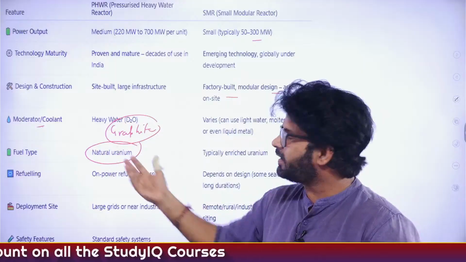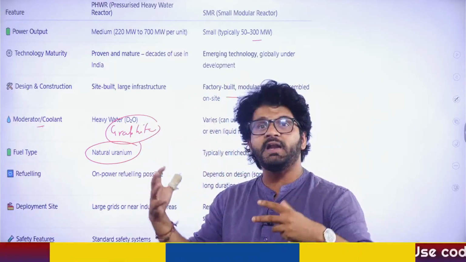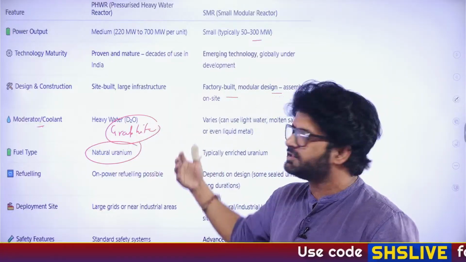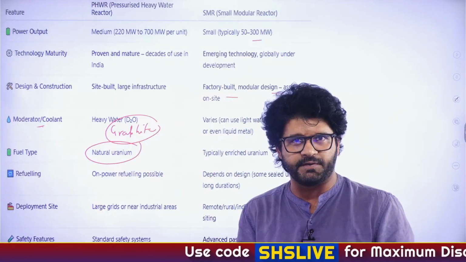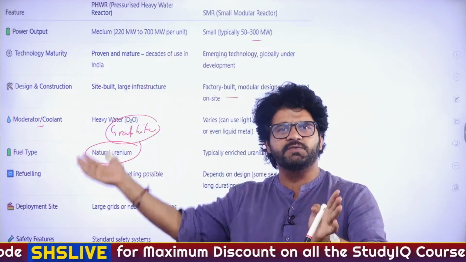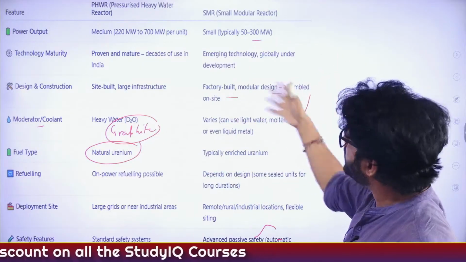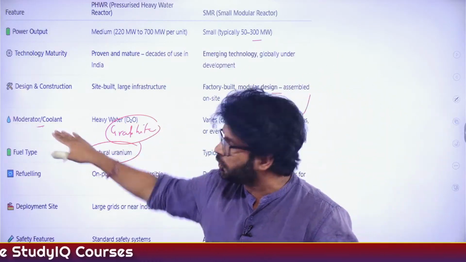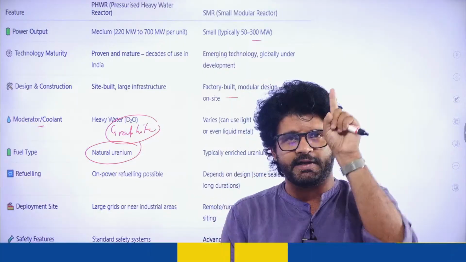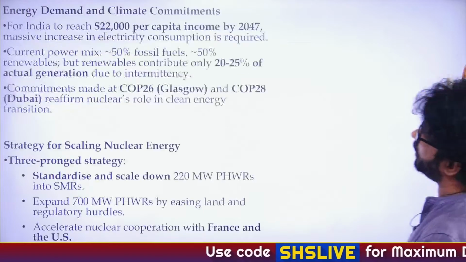Coolant is what? Moderator, as you can understand, moderate. It will moderate the speed. Coolant, it will cool. There is a lot of energy being released in this nuclear fission reaction. You have to cool it or you have to transfer that energy. That is done by the coolant, D2O. And again, here also different coolants will be used. For exam purposes, do understand the meaning of these words. What is a moderator, what is a coolant, what is fission, what is fusion, how PHWR is different from SMR.